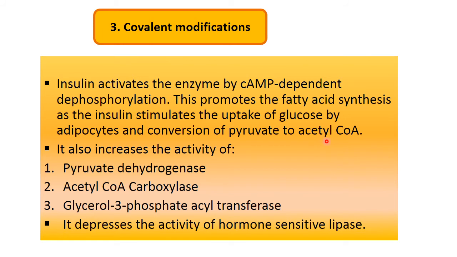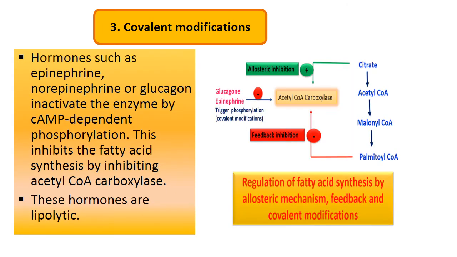and more fatty acid synthesis will take place. Insulin also increases the activity of pyruvate dehydrogenase, so more and more acetyl coenzyme A is produced. It increases the activity of acetyl coenzyme A carboxylase, which is responsible for the conversion of acetyl into malonyl, and glycerol 3-phosphate acyl transferase. So more and more glycerol is transported. It depresses the activity of hormone sensitive lipase. So it reduces the activity of hormone sensitive lipase.